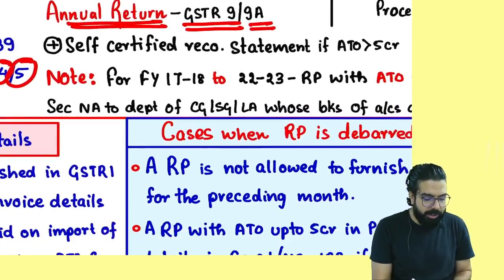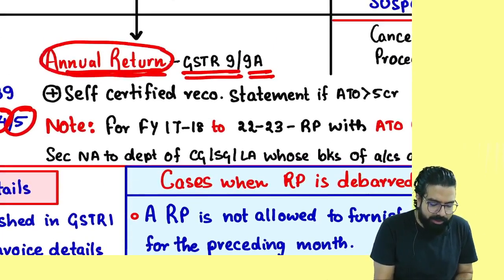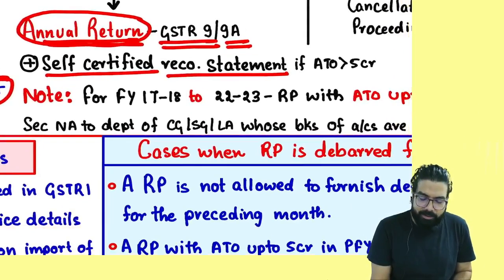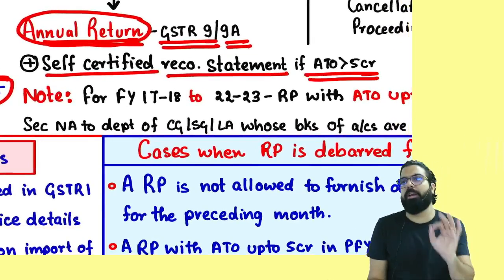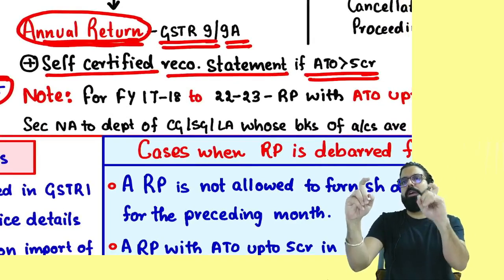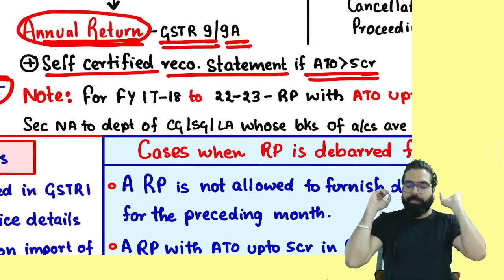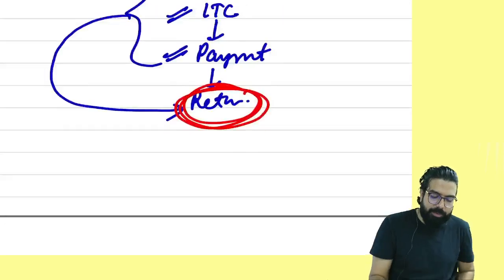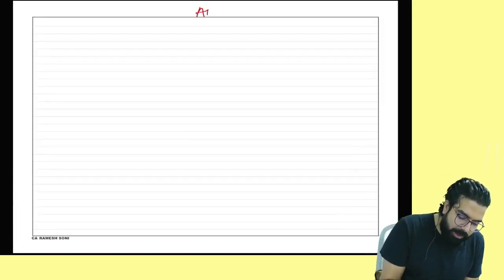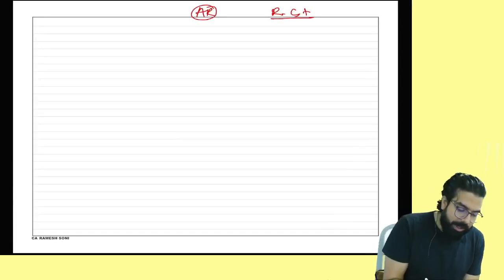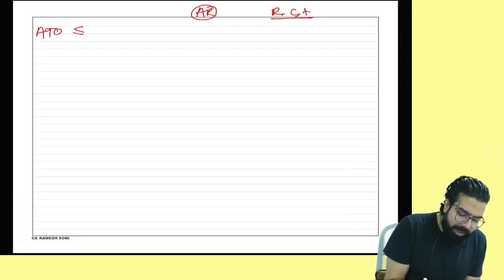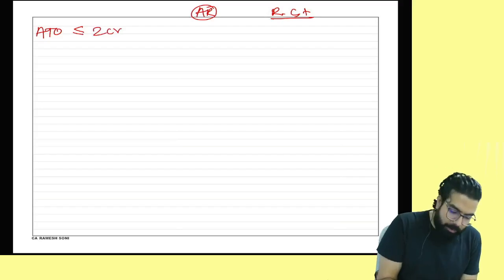Along with your GST return, annual return, you should file one self-certified reconciliation statement if your aggregate turnover is more than 5 crore. So annual return and reconciliation statement. Everyone over here, listen to me very carefully. Sir, annual return and reconciliation statement. Listen, you have to remember, if your aggregate turnover is less than or equal to 2 crore, annual return you are